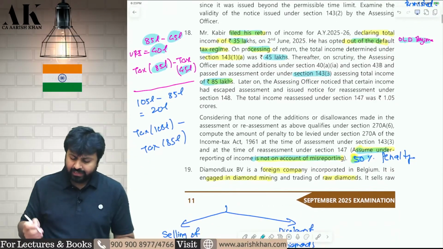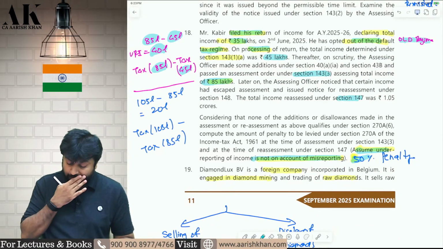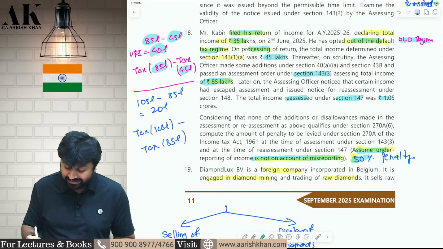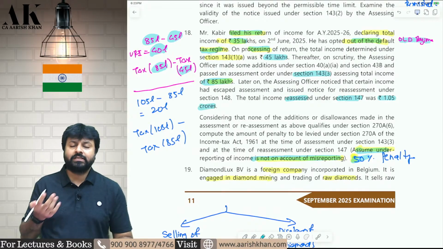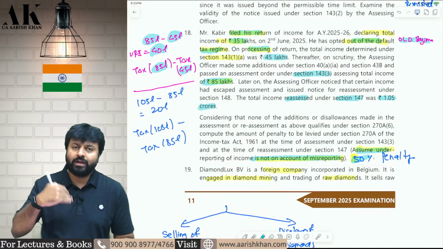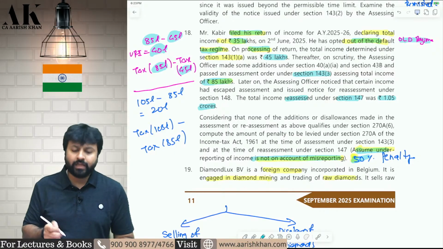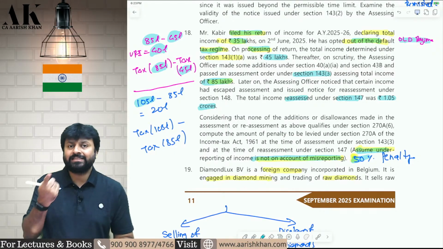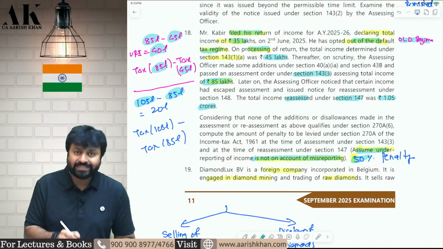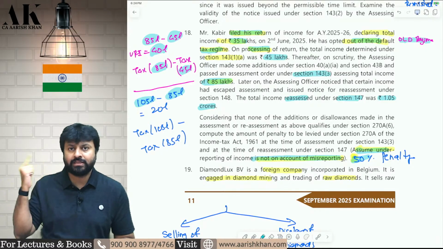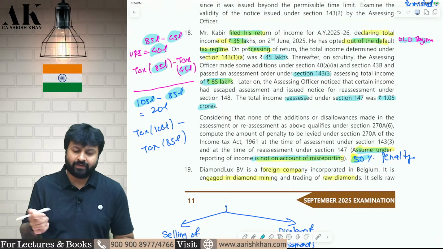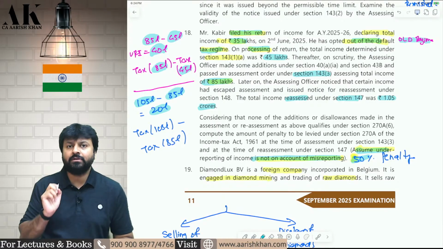Okay. Now, later on 147 was also done against you and at that time the income was reassessed at 1.05 crore, which is equal to 105 lakhs. So, again the penalty will be imposed. Now, the underreported income will be income reassessed 105 lakhs minus income previously assessed. How much was the income previously assessed? It was 85 lakhs. Therefore, now the underreported income is 20 lakhs.